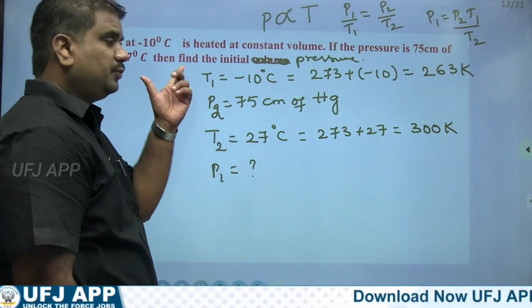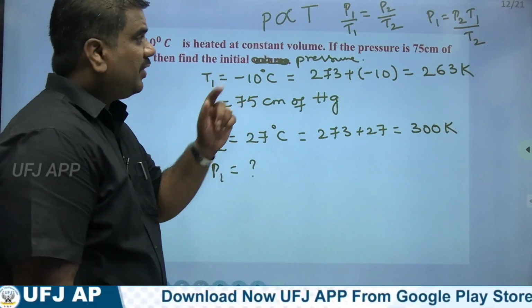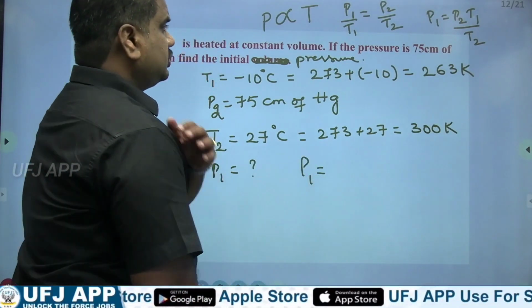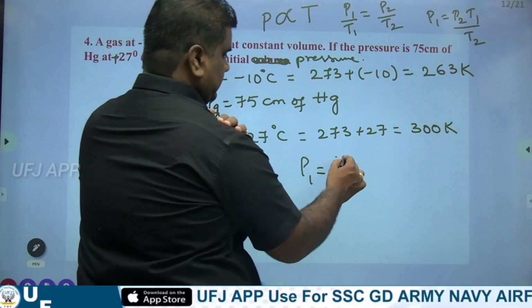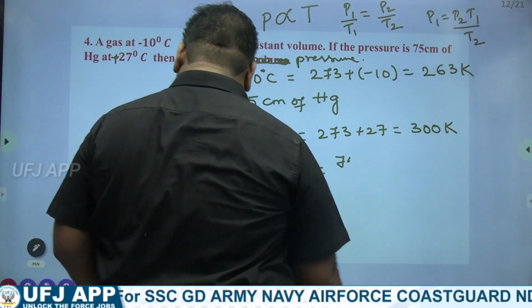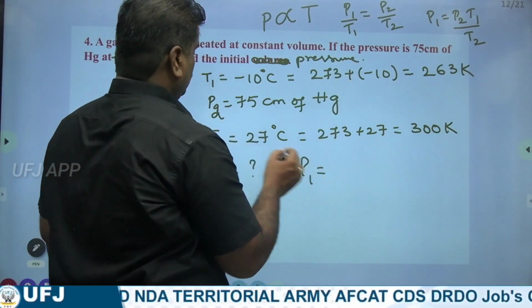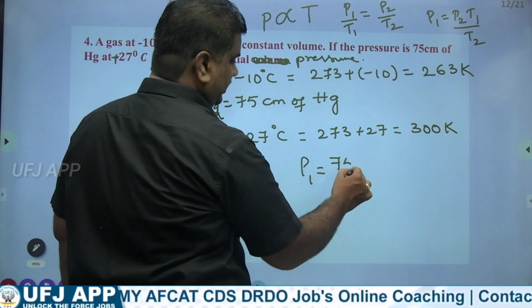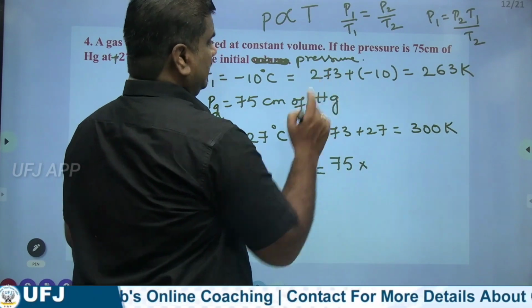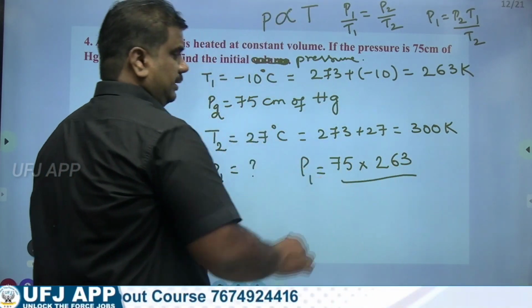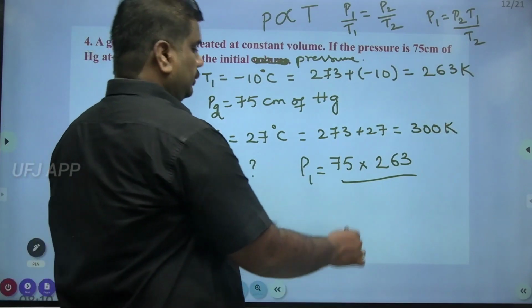That is as per your Gay-Lussac's law. So finding the value of P1. P1 equals, P2 value is 75 into T1 value is 263 divided by T2 value is 300.